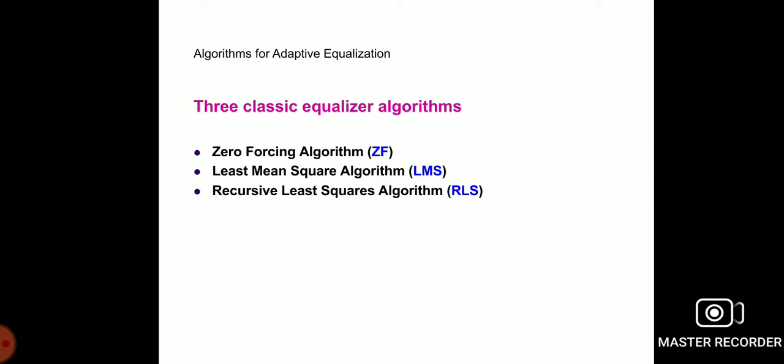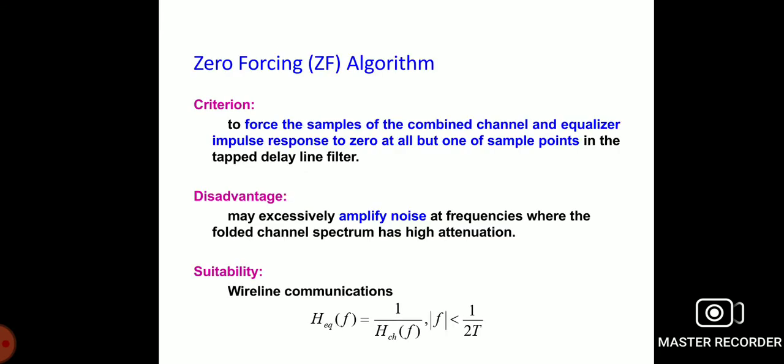Now, the first technique is the zero forcing algorithm. The criterion is to force the samples of the combined channel and equalizer impulse response to zero at all but one of the sample points in the tapped delay line filter.